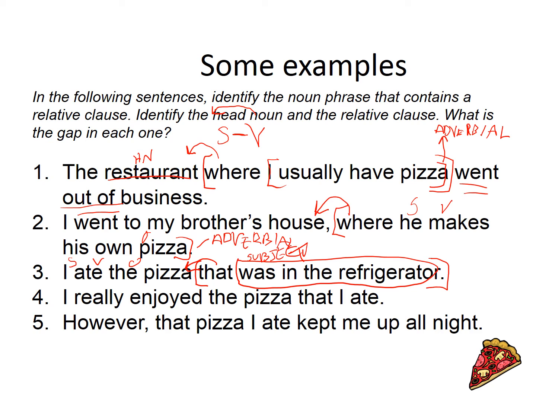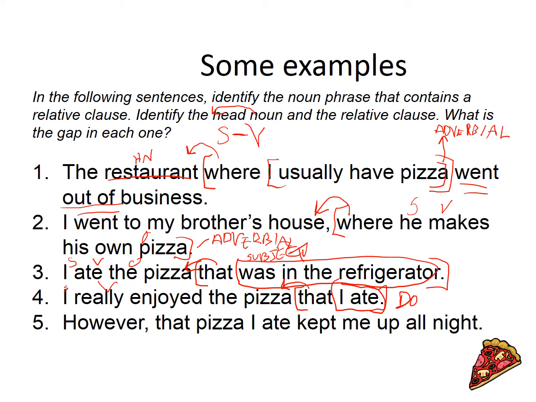I really enjoyed the pizza that I ate. Again, we've got our subject, verb, and now we've got part of our direct object, we have this little clause, that I ate. That's our relative clause. Is it describing me? No, but it is describing the pizza. And then you look at this, I ate. Well, you can use that as a noun, the valency of eat could work that way. But we actually know that we're looking at it as a monotransitive, and we're missing the object, which is pizza. I ate pizza. So the gap there is the direct object.